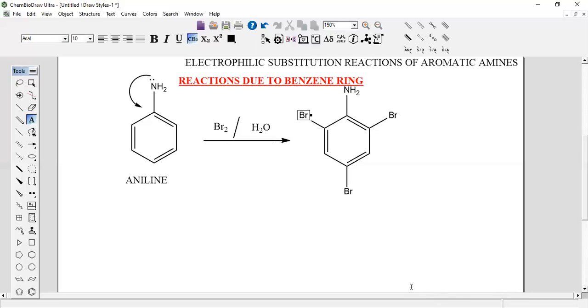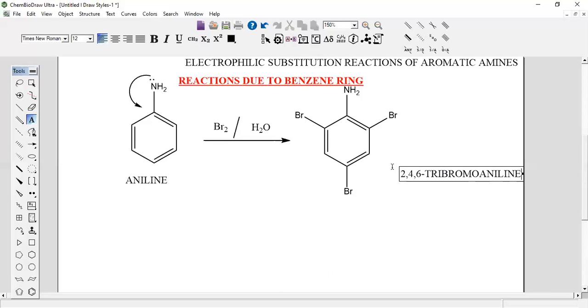This is the first carbon, second, third, fourth, fifth, and sixth. Therefore, we write 2, 4, 6, three times. What is the substitution present? That substitution is bromine. Therefore, we call it tribromoaniline.